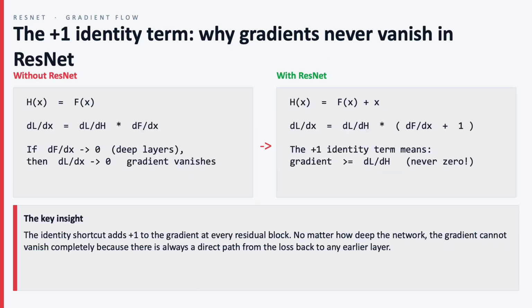This also helps the maths of backpropagation. So that +1 term comes from the shortcut path. It gives the gradient a direct route backward, so it does not vanish as easily. That is why ResNet made very deep networks practical.